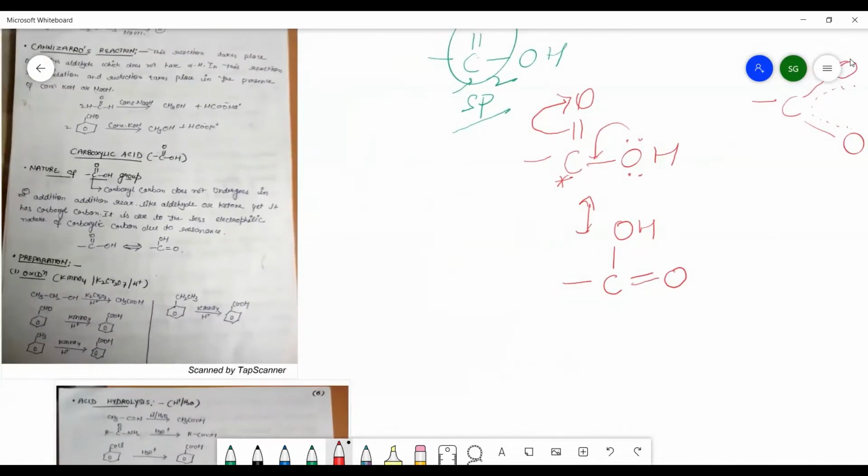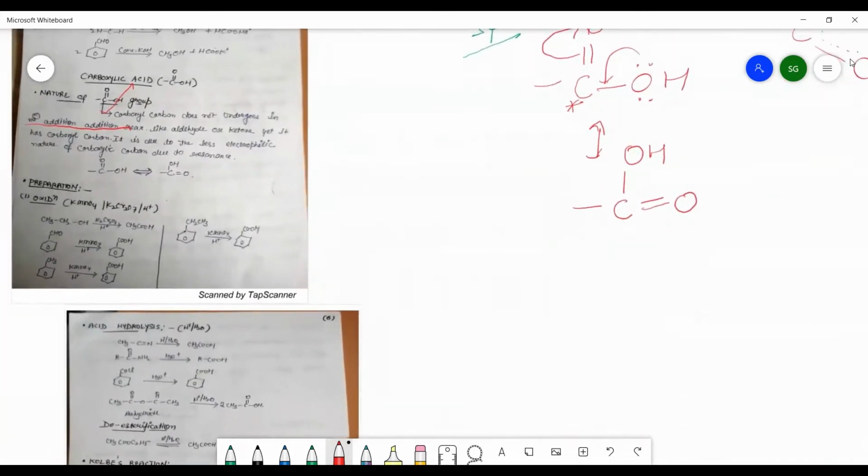Now, because of this reason, we can say that this carboxyl carbon does not undergo nucleophilic addition reaction like aldehydes and ketones. Because of the same reason, it does not have a pure sp2 hybridized carbon atom because of resonance. Now we will discuss the preparation of carboxylic acid.